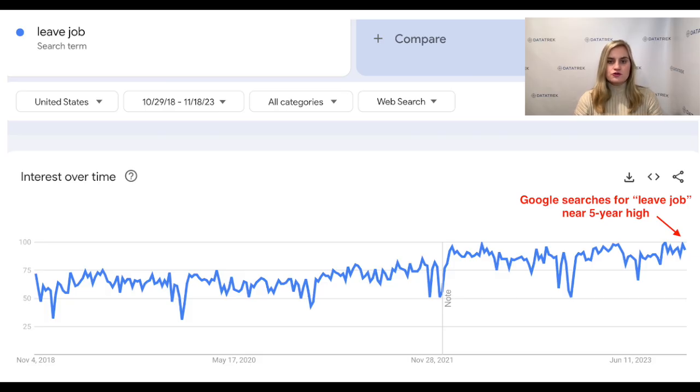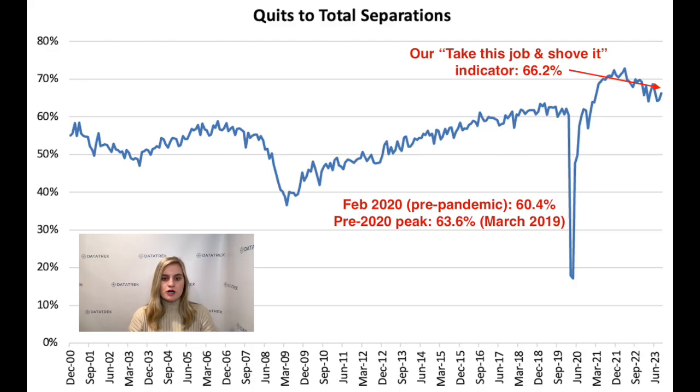Next, our last Google Trends chart shows U.S. Google search volumes for Leave Job over the last 5 years. I also put up a chart of our Take This Job and Shove It indicator, which is the ratio of quits to total separations from the monthly JOLTS report. It came in at 66% in September 2023, the latest available data, which is still well above pre-pandemic levels. For example, it was 60.4% in February 2020.